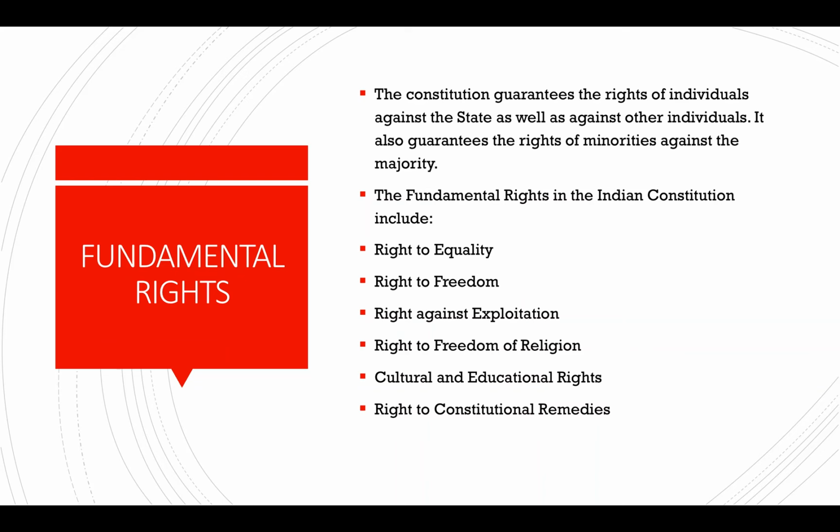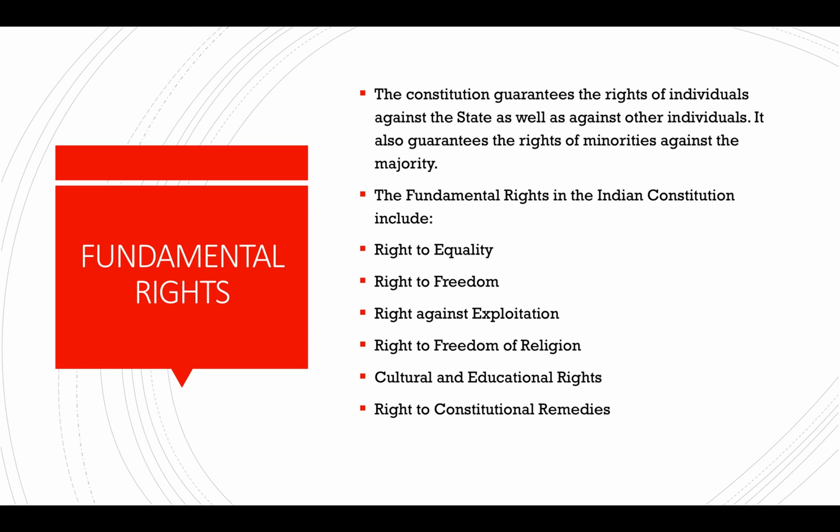Then fundamental rights. The Constitution guarantees the rights of individuals against the state as well as other individuals. The Constitution guarantees the rights of minorities against the majority. There are 6 fundamental rights: right to equality, right to freedom, right against exploitation, right to freedom of religion, cultural and educational rights, and right to constitutional remedies.